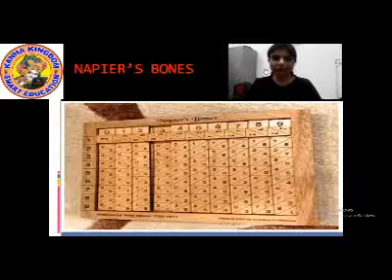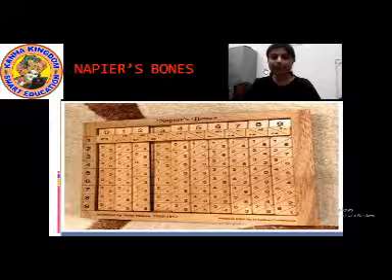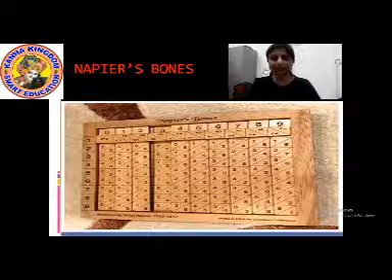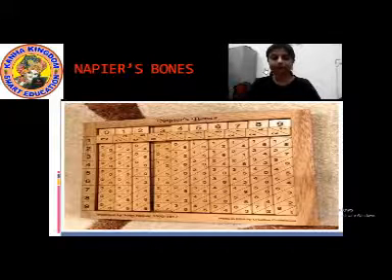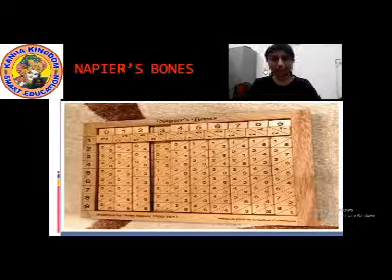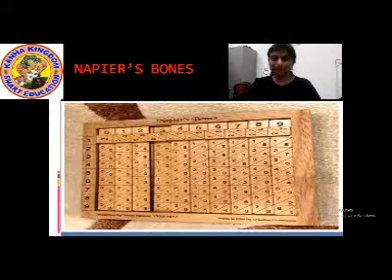You can also do division and multiplication calculations in this device. Can you see? Yes, this is Napier's bones. And this device was invented by John Napier in the year 1616.